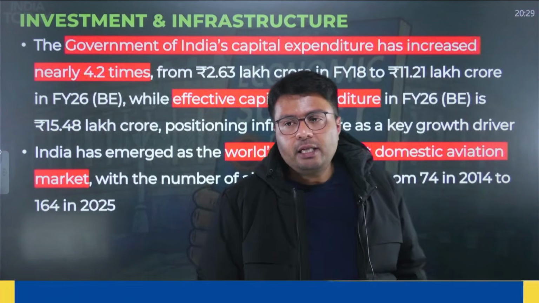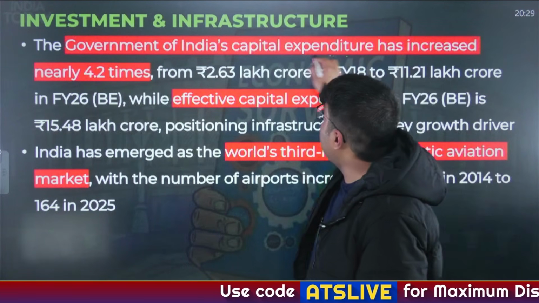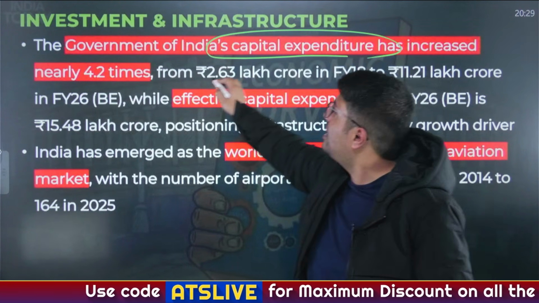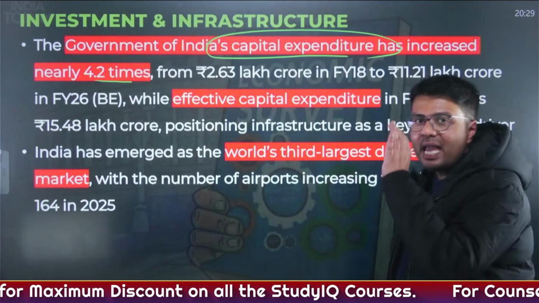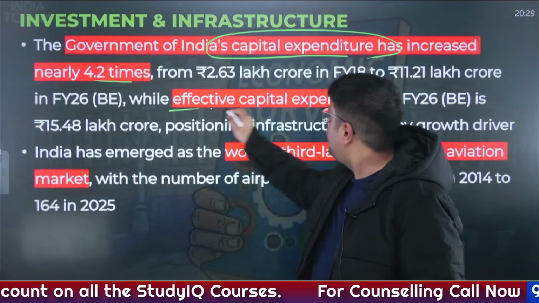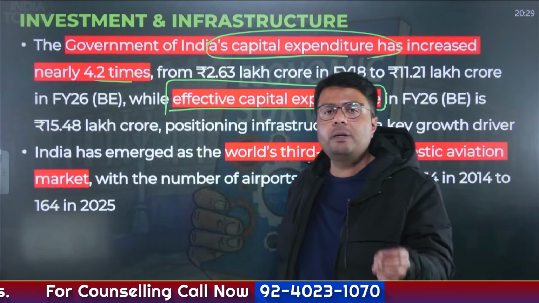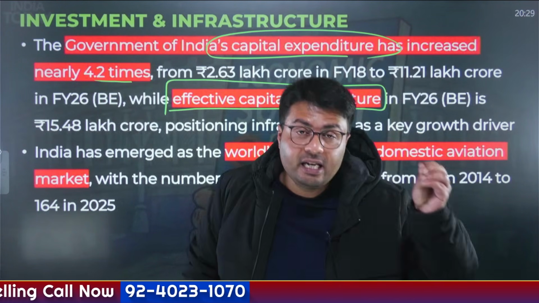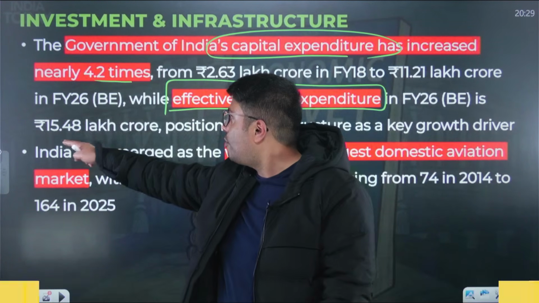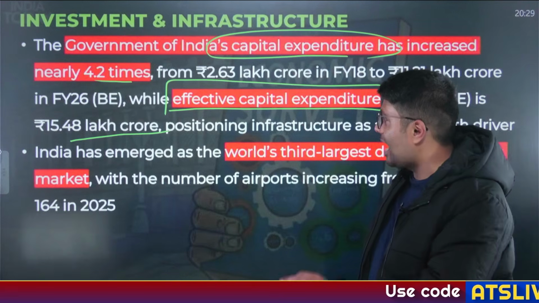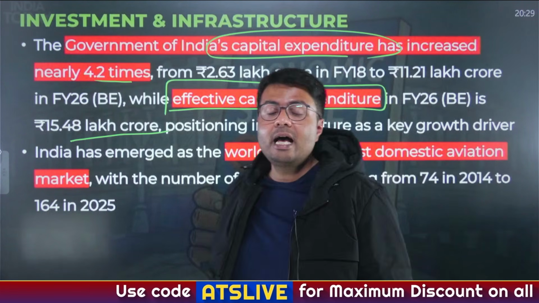Now, let us deal with investment and infrastructure. I told you the government's focus has been on increasing its capital expenditure, which has increased how much? 4.2 times in the past 8 years. And the effective capital expenditure, which is the combination of the center's capital expenditure and the grants it gives to the state governments for capital creation, has also increased to how much? 15.4 lakh crore rupees.